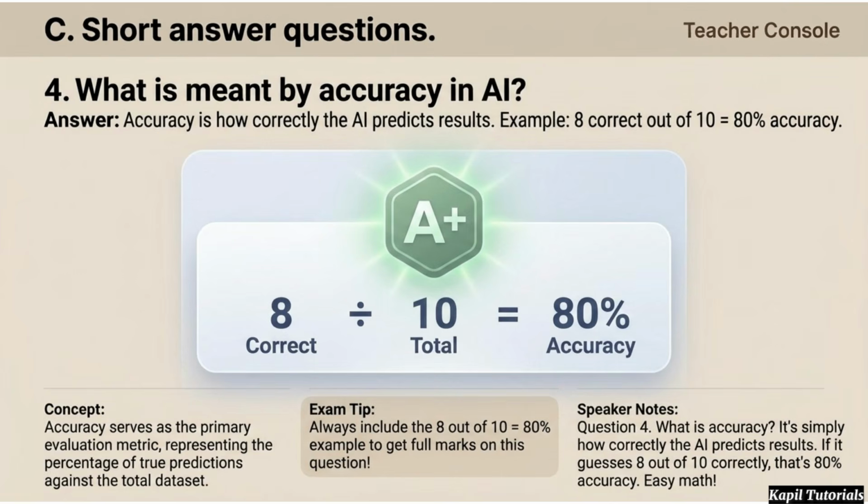Finally, question 4. What is meant by accuracy? It refers to how correctly the AI predicts results. Use the example of 8 out of 10 being 80% to ensure a complete answer.